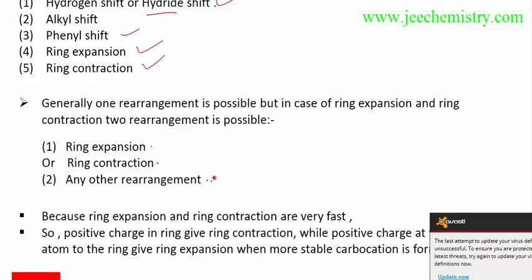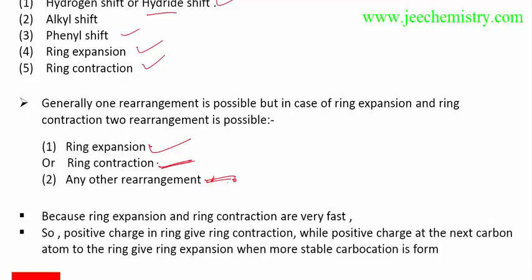Maybe a hydrogen shift, alkyl shift or phenyl shift, anyone will be there, and ring expansion or contraction, anyone will occur. If ring expansion occurs, then along with this ring, a hydrogen, alkyl or phenyl shift will occur. If ring contraction is happening, then maybe a hydrogen shift, alkyl shift or phenyl shift, anyone will occur.